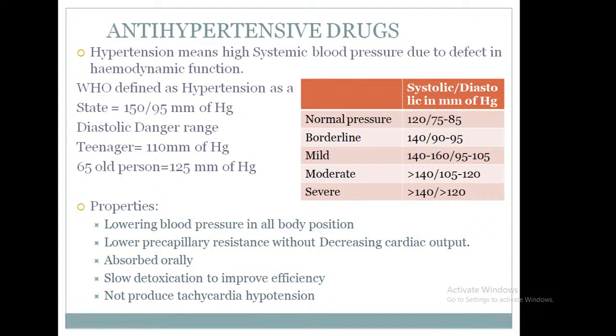Properties of an ideal antihypertensive: it should lower blood pressure in all body positions. It should lower precapillary resistance without decreasing cardiac output. It should be absorbed orally. It should have slow detoxification to improve efficiency, and it should not produce tachycardia or hypotension.